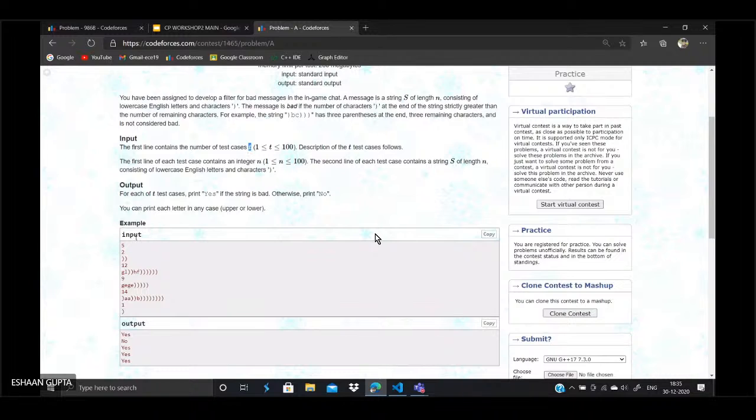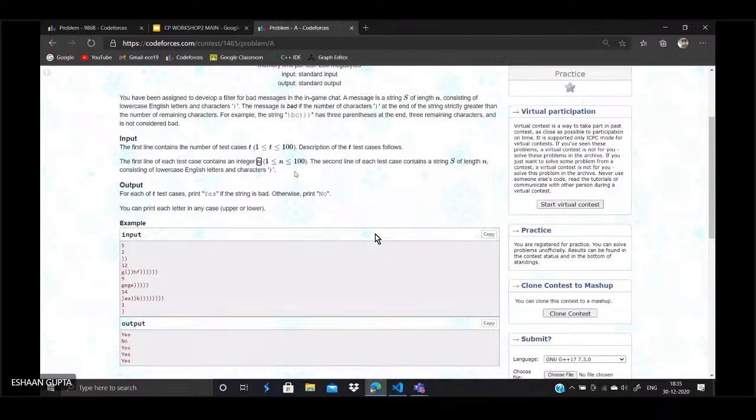The second line says that the first line of each test case contains an integer n, which is the length of the string, which ranges from 1 to 100, and the second line contains the string itself. So this is all about the input. And please be very careful with these constraints, because these constraints decide the time and memory complexity of your code. You need to think of a solution which is based upon these constraints.